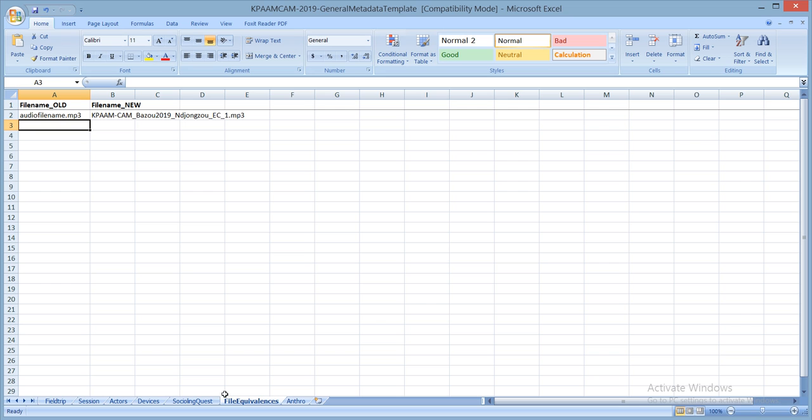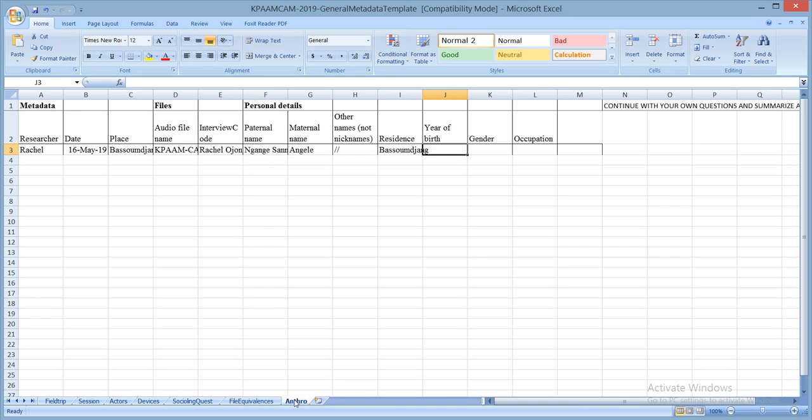File equivalences, write nothing under this, whatever stuff you've seen here. Do not fill this page, leave this sheet for now. So you're not using file equivalences. From the sociolinguistic questionnaire, move right over to anthropology. So you're doing nothing with the file equivalences.